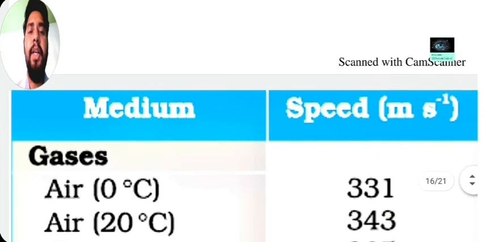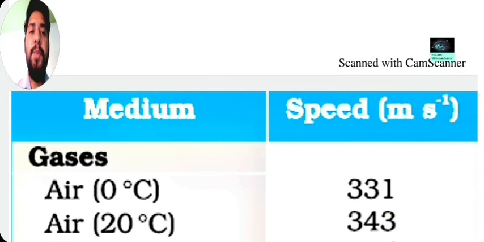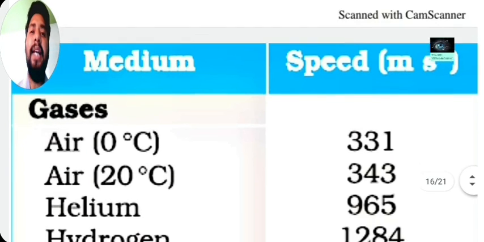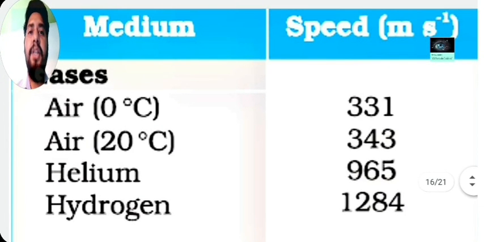Now, as you already know, I've already told you that the speed of sound depends upon different media. For the gases, in air at 0 degrees Celsius, it is 331 meter per second. Air at 20 degrees Celsius, it is 343 meter per second. In helium, it is 965 meter per second. In hydrogen, it is 1284 meter per second.